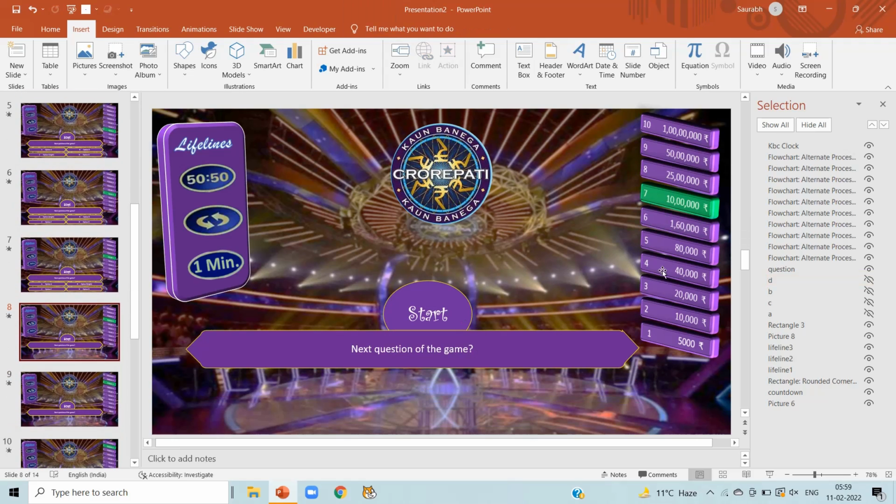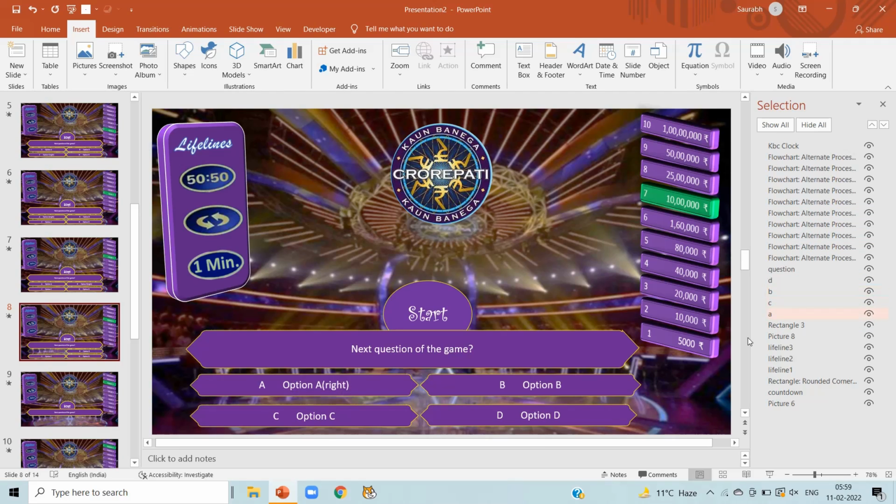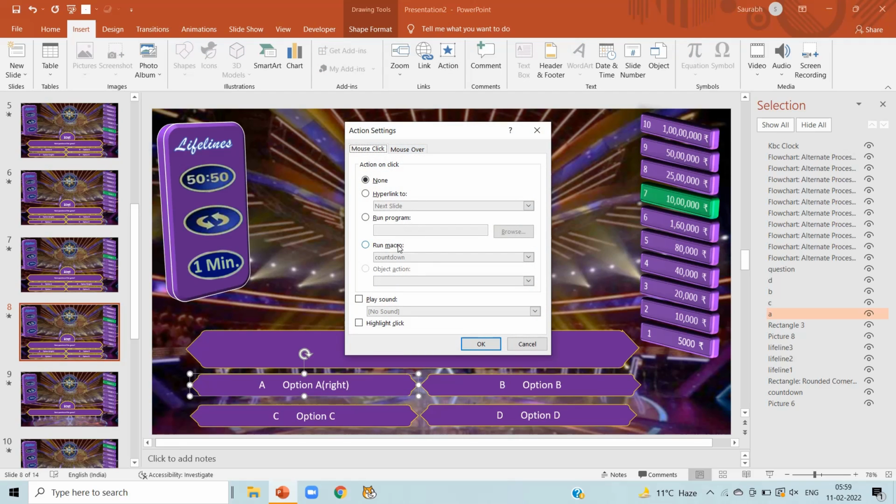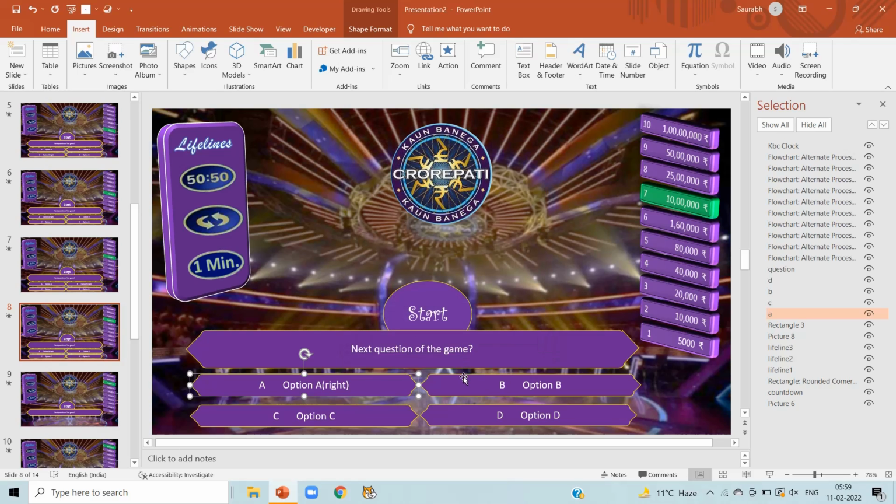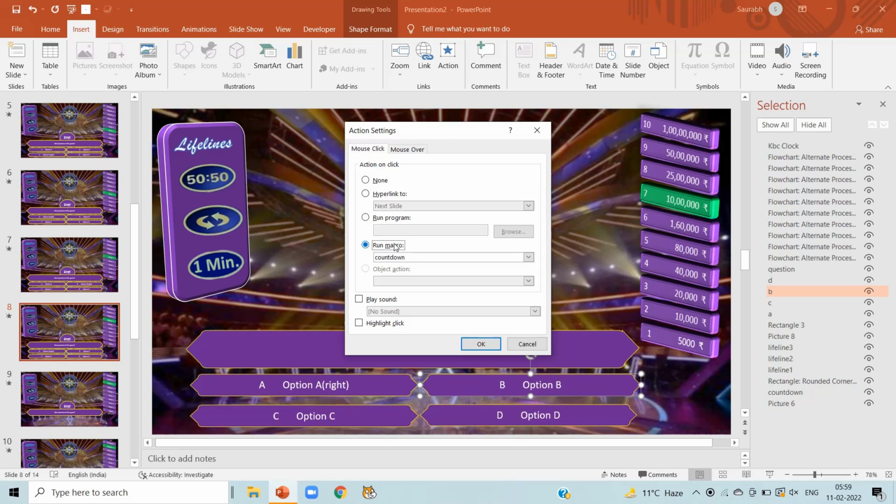Now click on slide number 8. A B C D, make it visible by clicking eye signs. Click on option A, action, run macros and select option A here. Click on OK. Option B, action, run macros and select option B here. Click on OK.